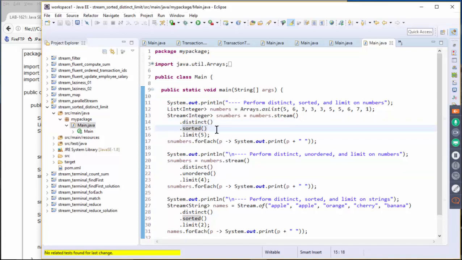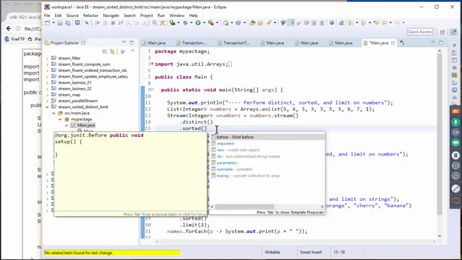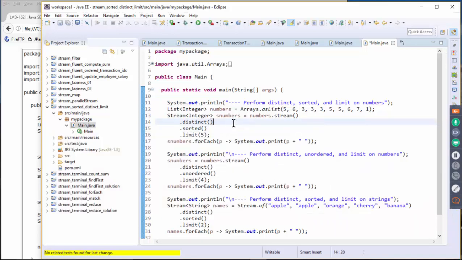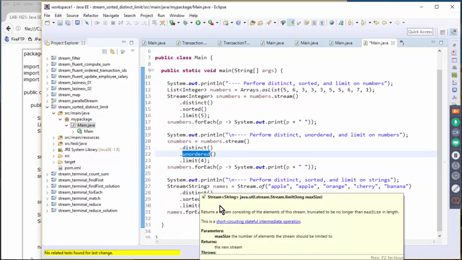And if you actually say here reverse, I see. So reverse is not from here. Let's see. And then this is limit, and here we again distinct. This is unordered. So instead of sorted, we can actually say unordered, and here we get the 4 items, and distinct, sorted, and here we are going to have only 2 items.